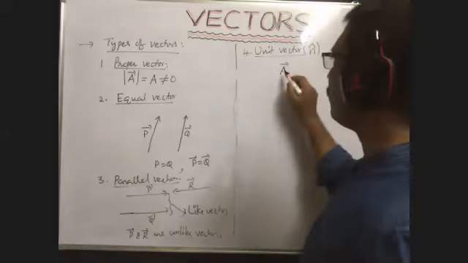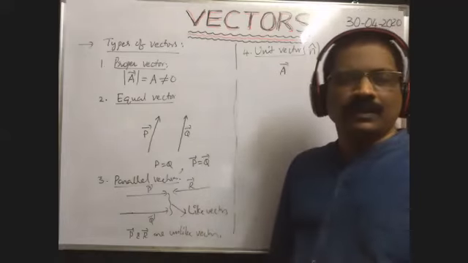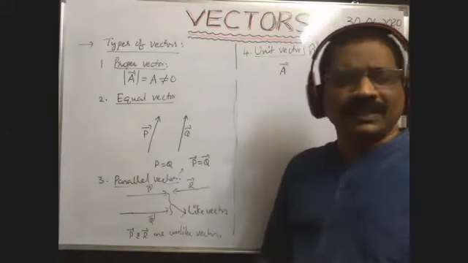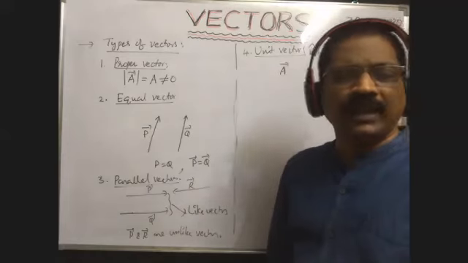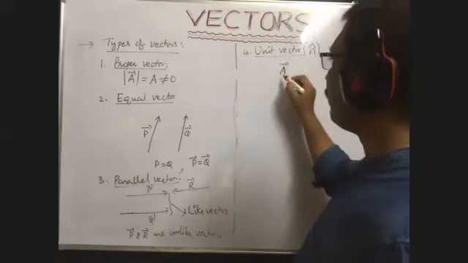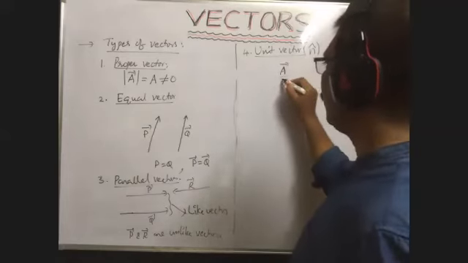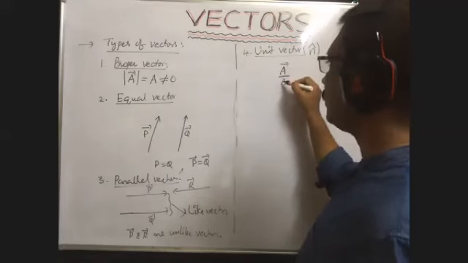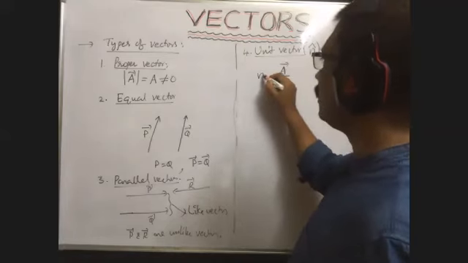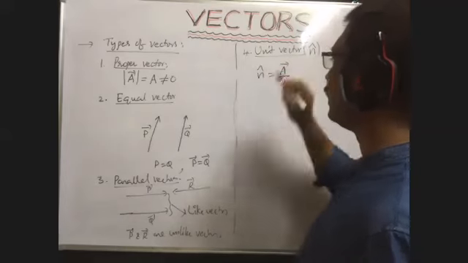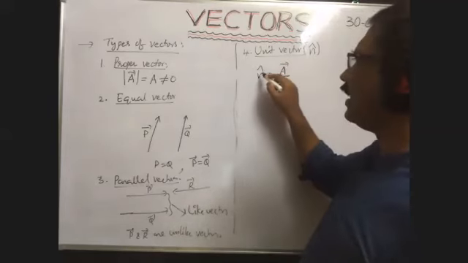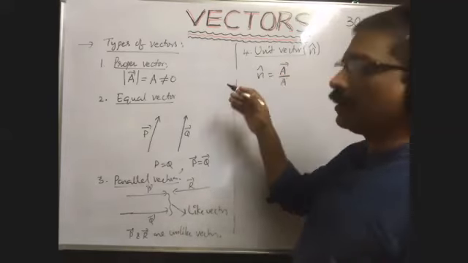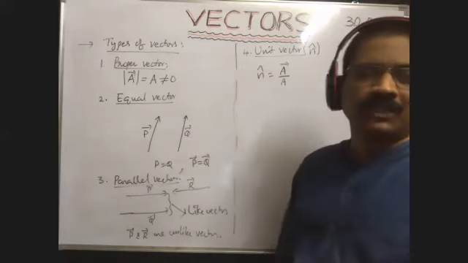Suppose we are given one vector a bar. It is not a unit vector. How can we find the unit vector? When you divide the given vector by its magnitude, that gives the unit vector n cap of the given vector a bar. This a bar and its unit vector n cap are both parallel to each other.